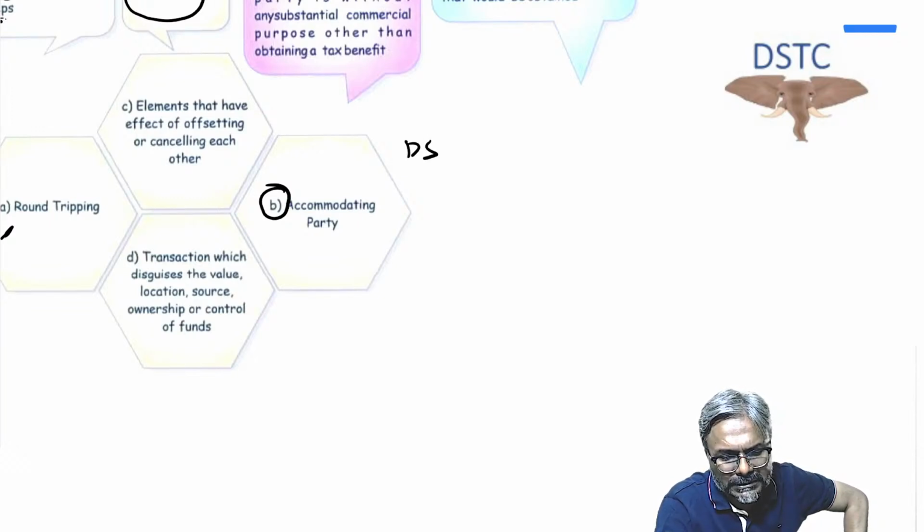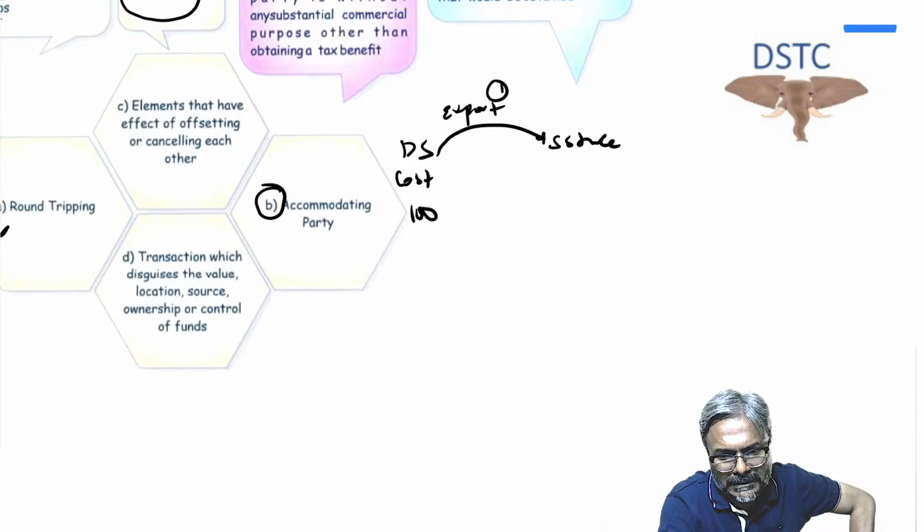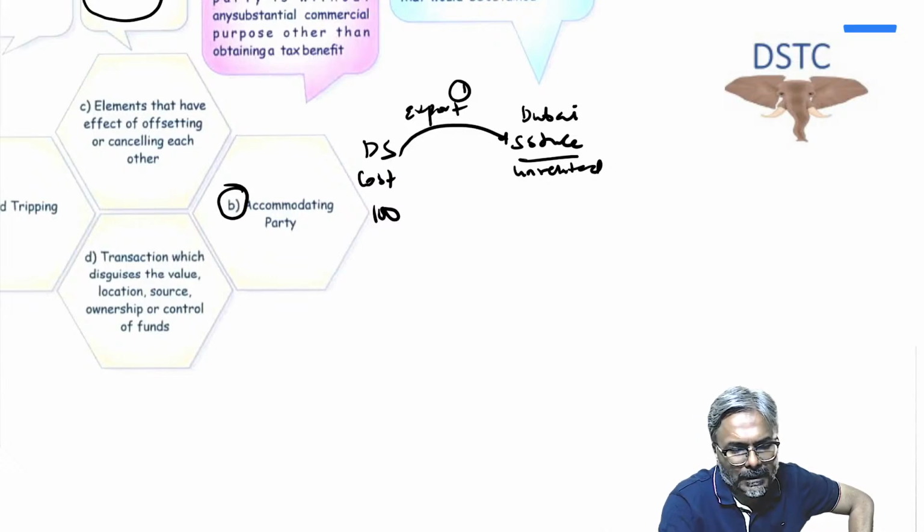Supposing DS has a cost of goods of 100 and it exports the goods to an entity, SSINC dot, an unrelated person. This is in Dubai, and they are exporting again at 100.